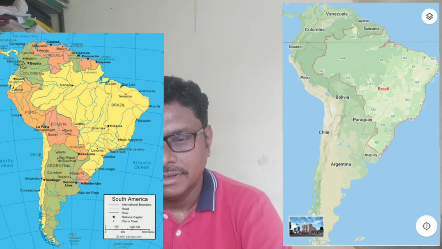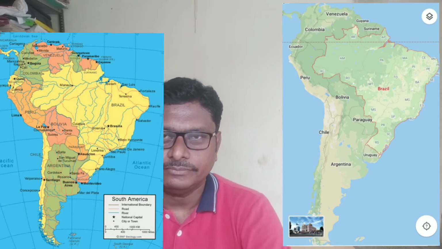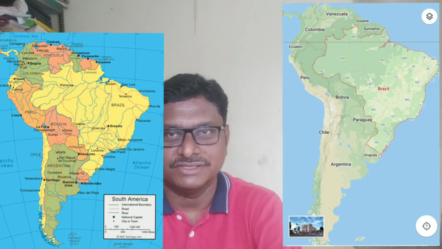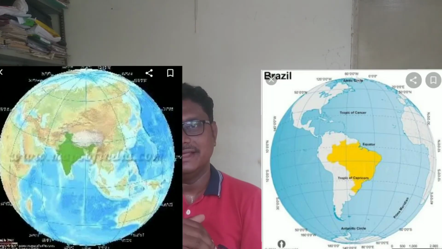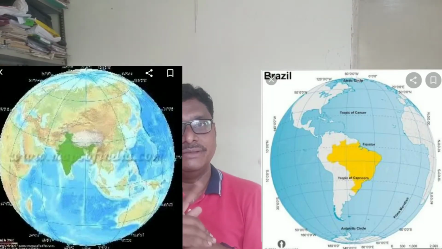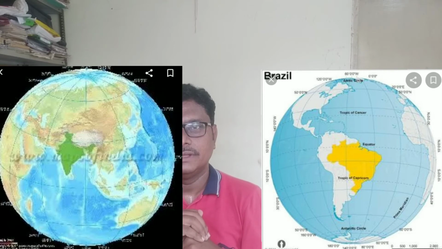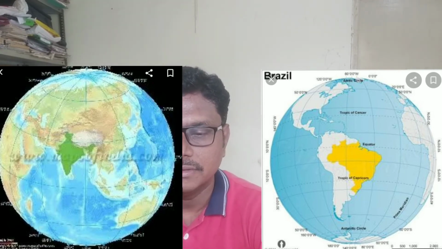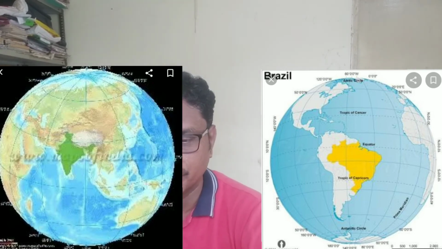Most of the part of Brazil that we can see is in the western hemisphere as well. Now, if you compare India, India is in the northern hemisphere. What is the dissimilarity between India and Brazil? Brazil is in the northern hemisphere as well as in the southern hemisphere. India is located in the eastern hemisphere, whereas Brazil is located in the western hemisphere. So this is also a very important part of the location of these two countries.